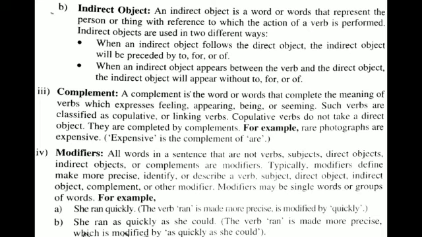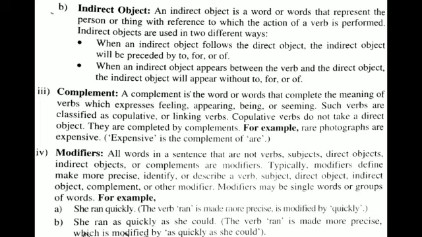Complement. A complement is the word or words that complete the meaning of verbs which express feeling, appearing, being, or seeming. Such verbs are classified as copulative. What means copulative? Connecting words or clauses linked in sense. Or linking verbs. Copulative verbs do not take a direct object. They are completed by complements. For example, rare photographs are expensive. Here, expensive is the complement of are.